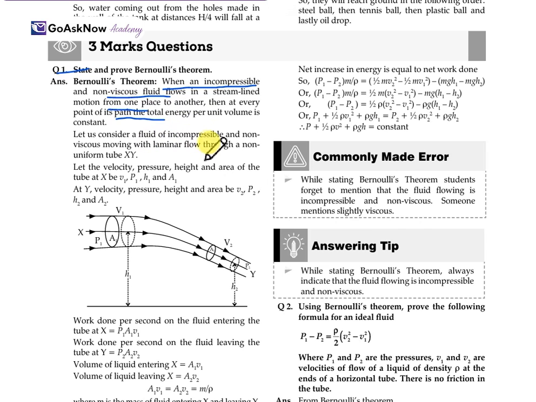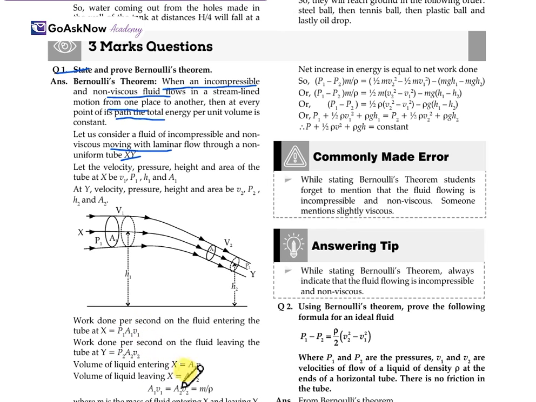Let us consider a fluid that is incompressible and non-viscous, moving with laminar flow through a non-uniform tube XY. Let the velocity, pressure, height and area at X be V1, P1, H1 and A1, and for Y be V2, P2, H2 and A2. So the work done per second on the fluid entering at X will be P1 A1 V1, and the same for Y will be P2 A2 V2.